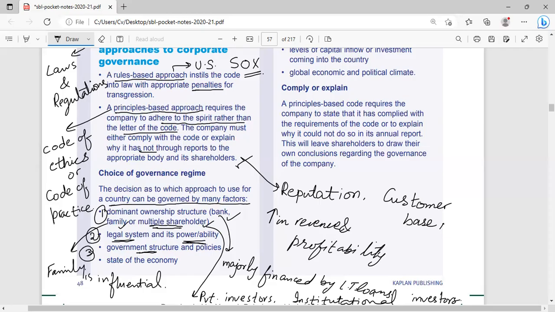On the other hand, the second factor is policies. If the government structure is stable, then definitely the government will make long-term policies, and it will help the government to implement its policies as quickly as it can.